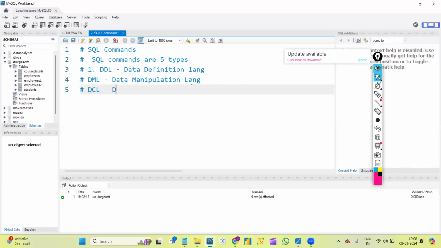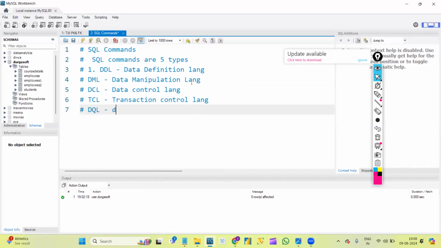Next, DCL, data control language. Next, TCL, transaction control language. And next we will have DQL, that is data query language.